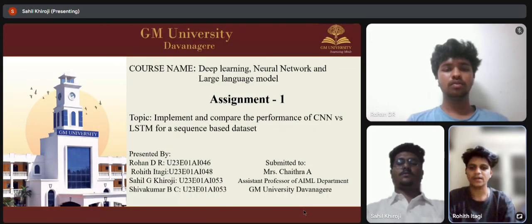Myself Rohit from third year AML branch, and our course name is Deep Learning Neural Network and Large Language Model. Our assignment one is about implementing and comparing the performance of CNN and LSTM for a sequence-based dataset. Our team members are Rohan Dr, Rohit T, myself, and Rasai G, Kiroji, Shivkumar VC. Submitted to Chaitra A, Assistant Professor of AML Department.